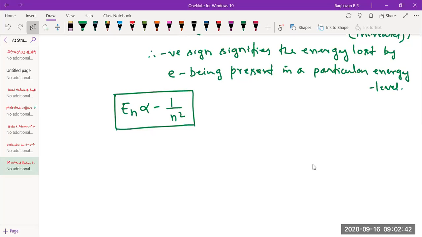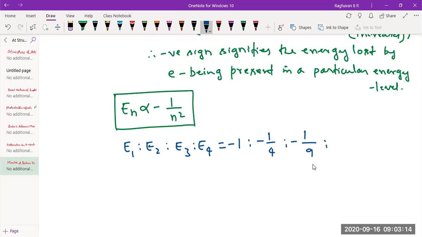It means, let's say, energy of electron, we'll take the ratio now. Energy of electron in first orbit, second orbit, third, fourth would be equal to, this is minus 1 by 1 square, which is minus 1 in the first orbit. What will be the ratio with which energy varies in the second orbit? It will be minus 1 by 2 square, which is minus 1 by 4. Next, minus 1 by 9. Third, you keep minus 1 by 16.